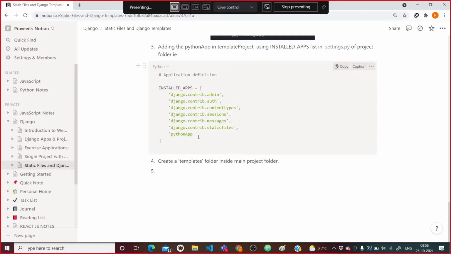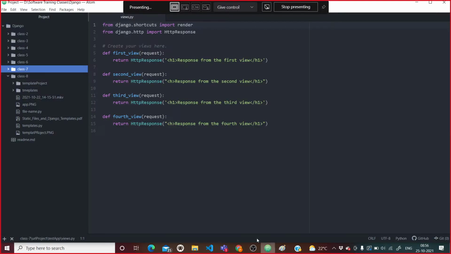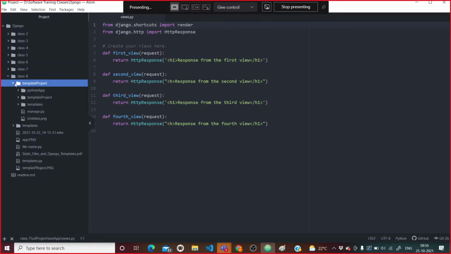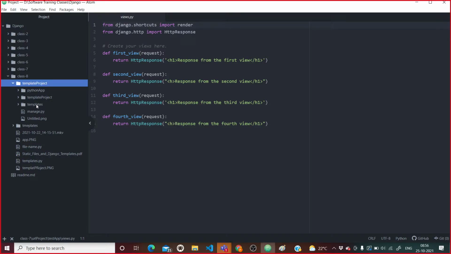Now after this, what is our task? Now after this I want to create a templates folder inside the main project. Inside the main project folder. So see here, if we come here to the template project, here only we need to create the templates folder, and see here I have created the templates folder here, just at the root folder of our project.